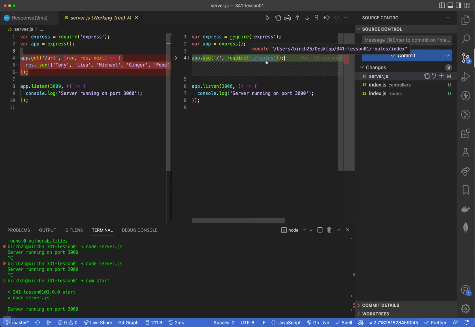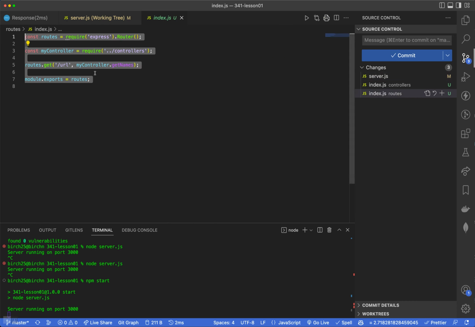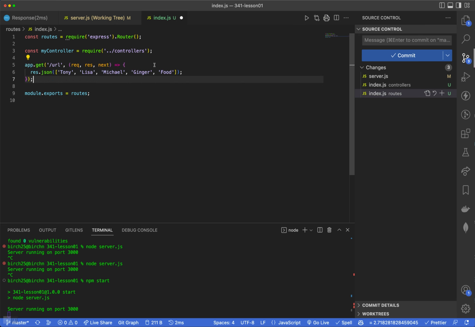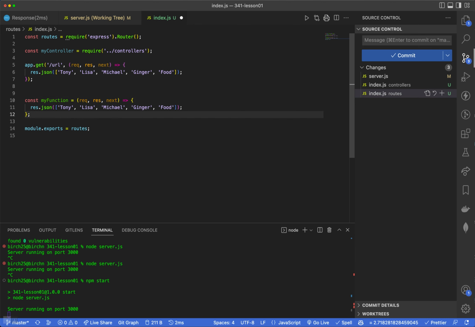So if I go there and look at it, here's my routes file. Okay. This right here could be the exact same thing. If I put this over here, that would work great. Okay, this right here is what we call an anonymous function. Okay, which would be the same thing as if I declared a function. I will say const my function equals that. Exact same thing.